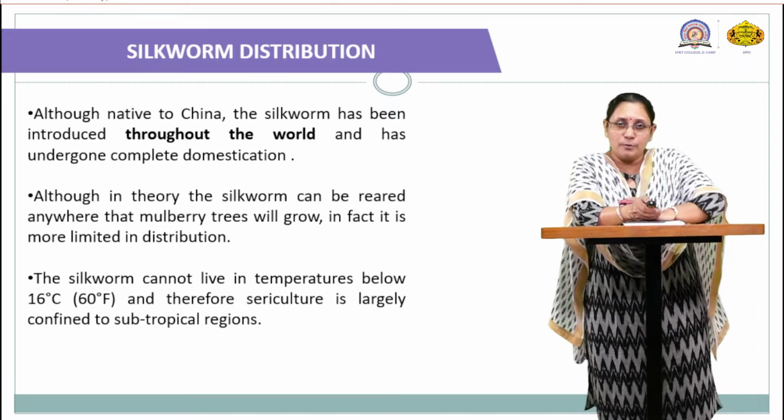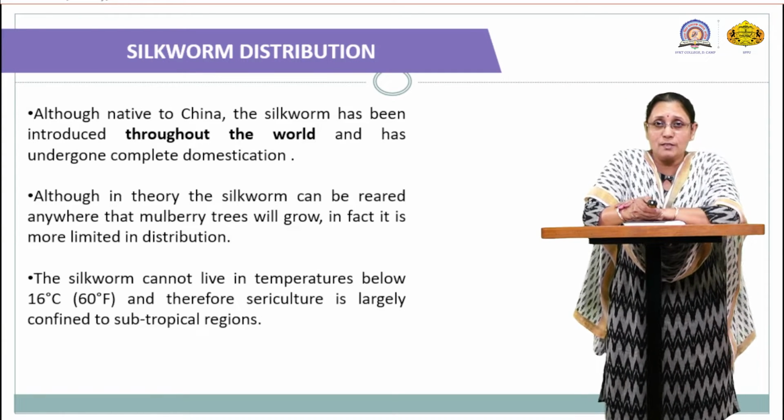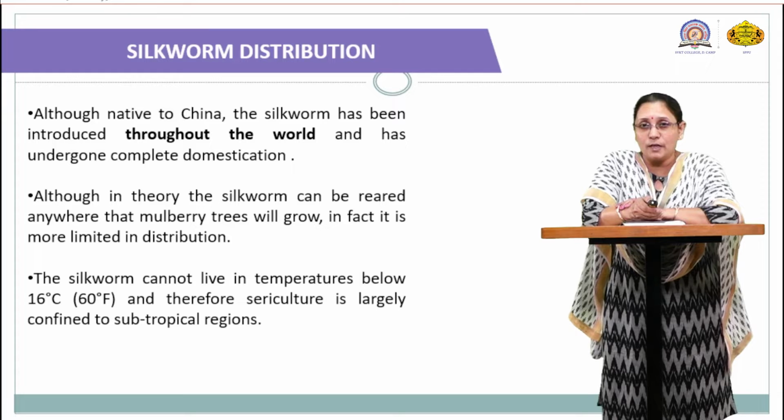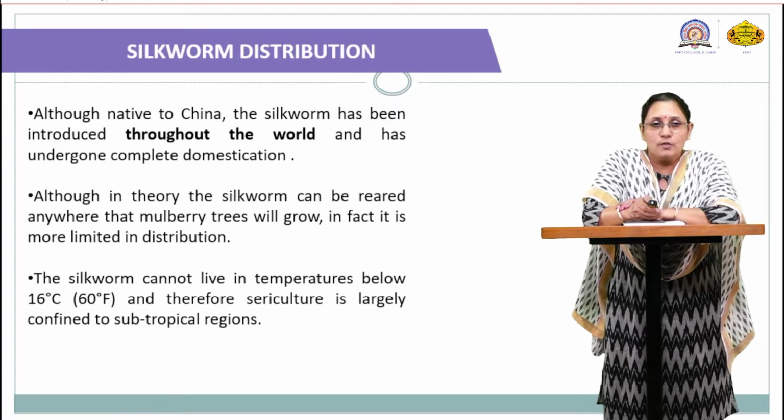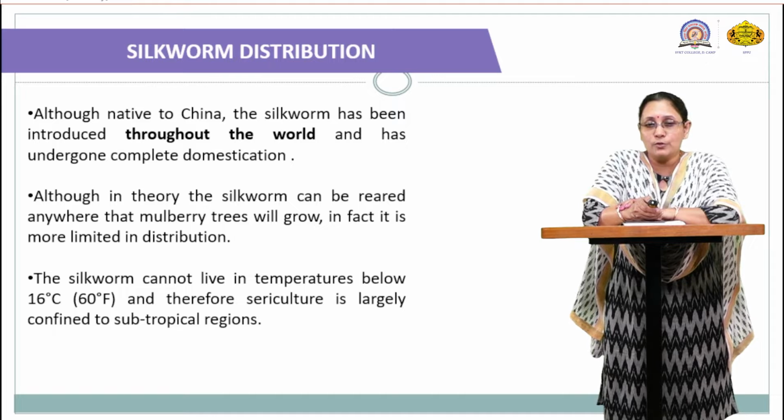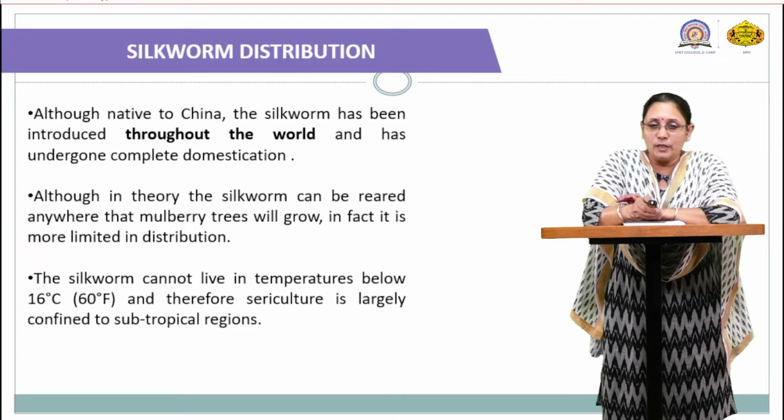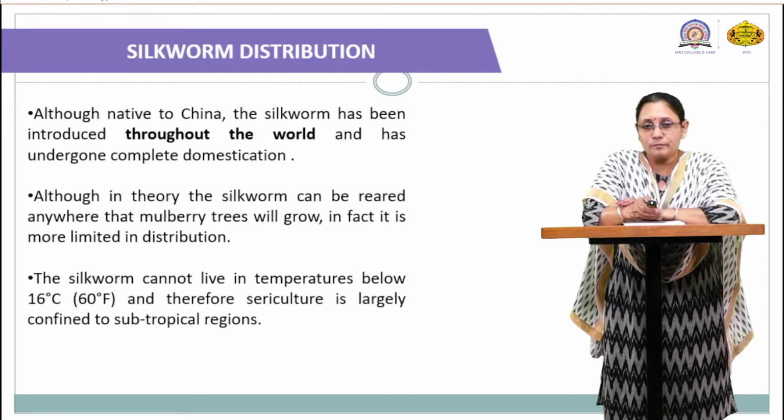Now, if we talk about silkworm distribution, where it is distributed, what is the habitat, etc. Native to China, the silkworm has been introduced throughout the world and has undergone complete domestication. Although in theory the silkworm can be reared anywhere that mulberry trees will grow, in fact it is more limited in distribution.